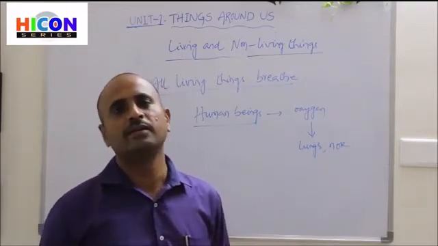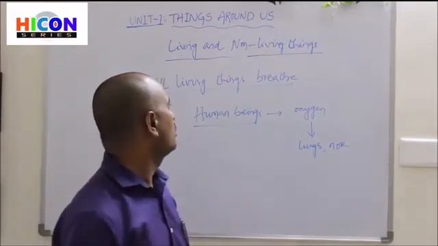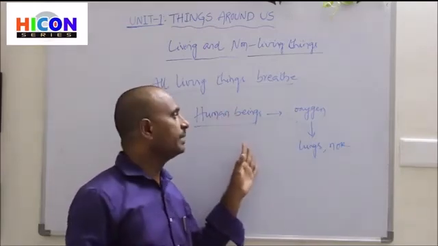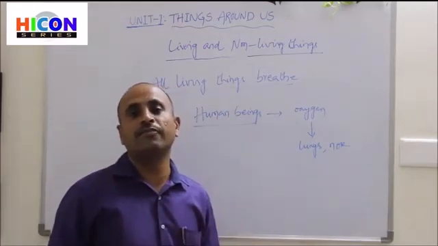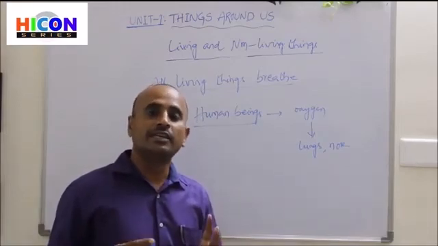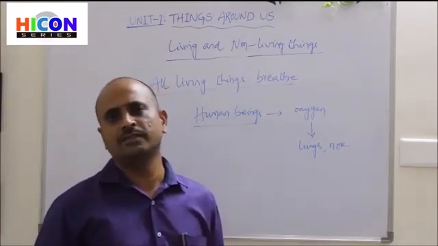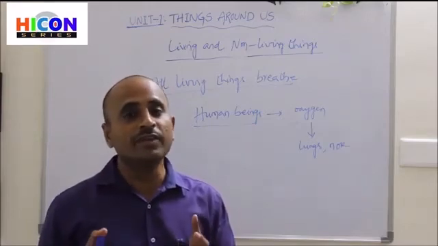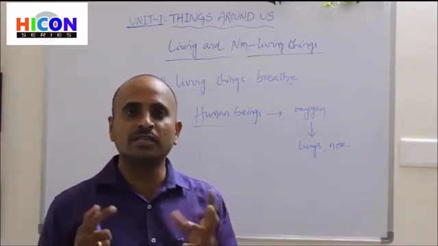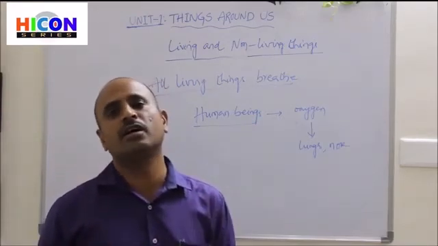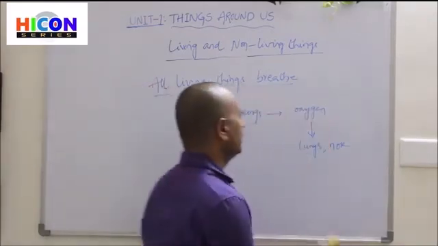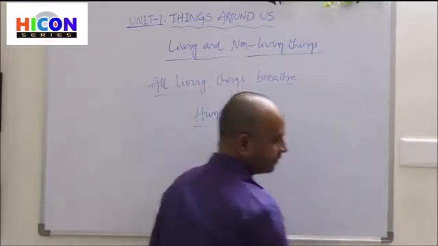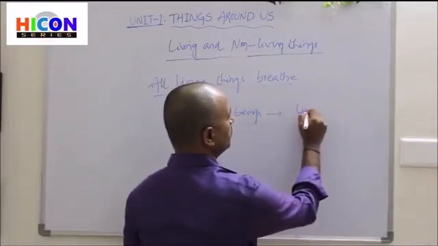They will be dead. So all living things breathe, but the way of taking oxygen, that means the way of breathing, is different in different living things. Different living things take oxygen with the help of different organs. For example, human beings take oxygen through lungs.